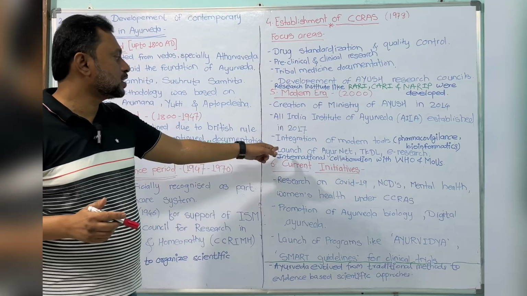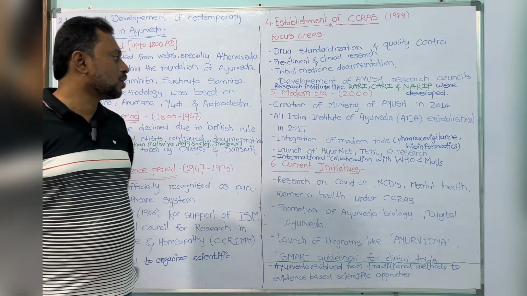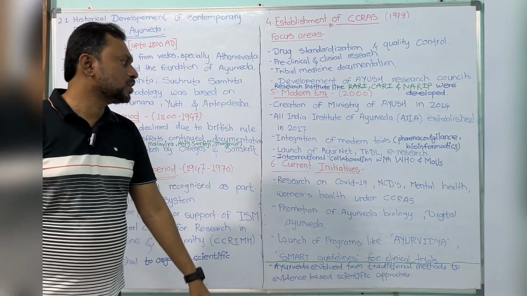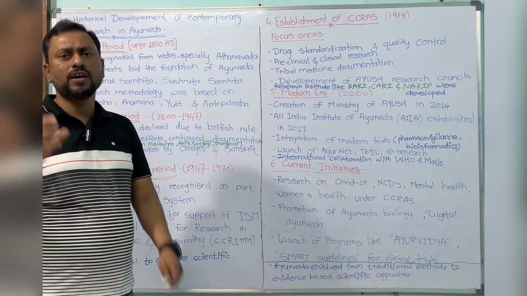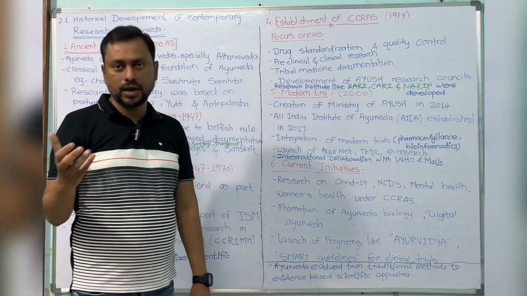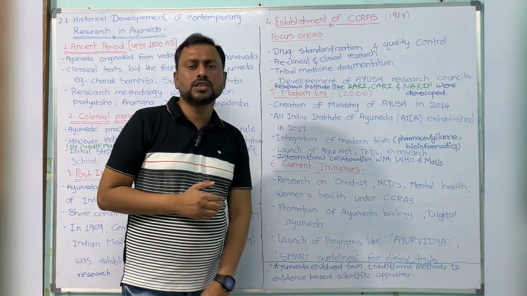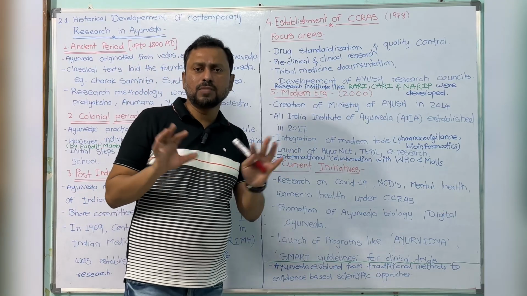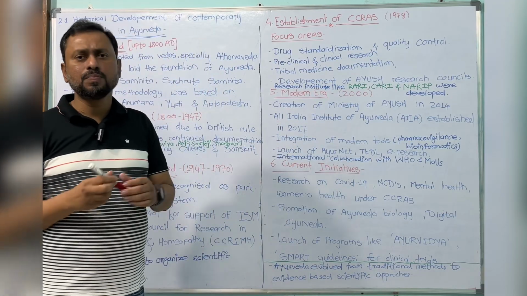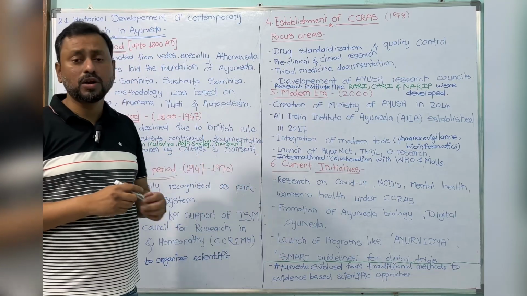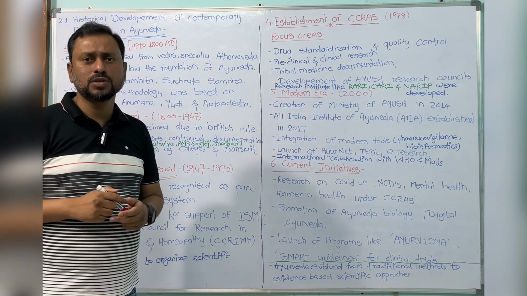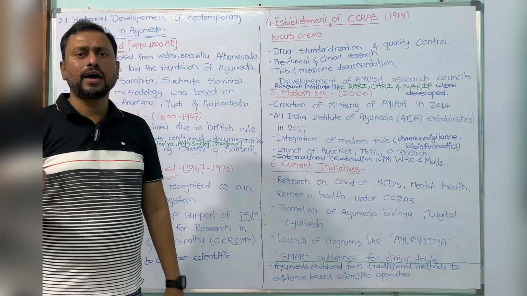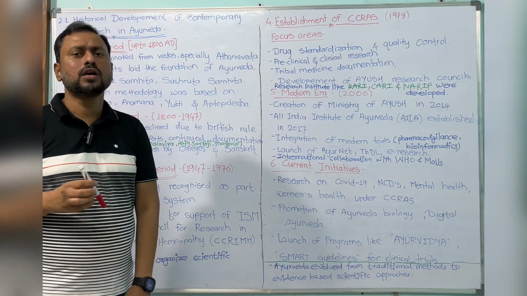The next one is the launch of different tools: Ayurveda Net, TKDL, e-research, and international collaboration with WHO and MOS. CCRAS launched AyurNet, TKDL, the Traditional Knowledge Digital Library, and the e-research portal for the benefit of research. The Government of India, CCRAS and the Ayush Ministry are in international collaboration with WHO and MOS for the growth of Ayurveda.